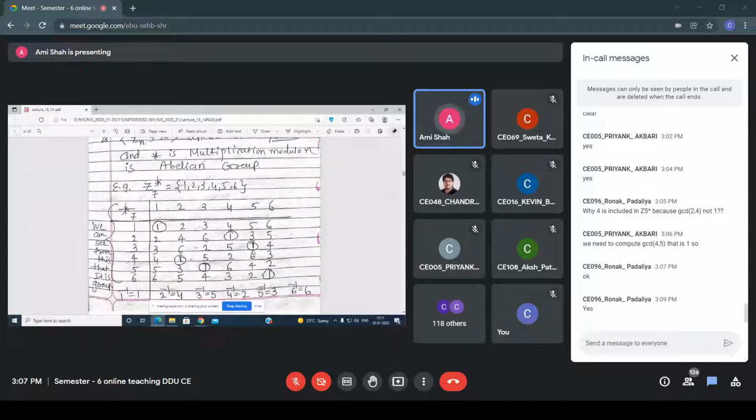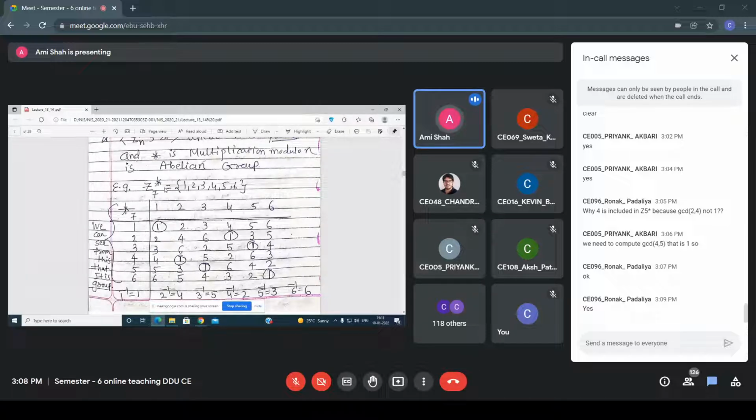Now see for this Z7 star. What does it include? 1, 2, 3, 4, 5, 6. Similarly, you have to draw the table. Now if you want to check whether it's a group or not, what is the first property? All of you know that closure is satisfied, yes or no? Because if you perform 1 multiplied by 2 mod 7, you get 2, and it belongs to this set, right? Similarly you have to check.